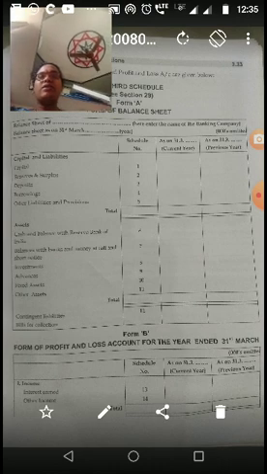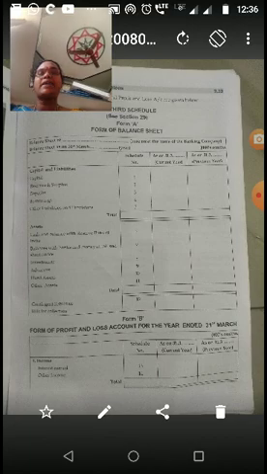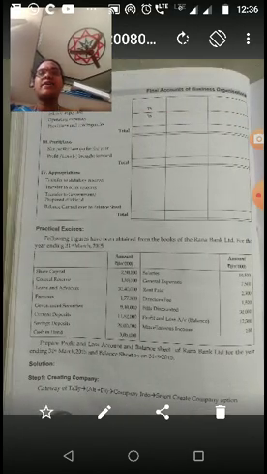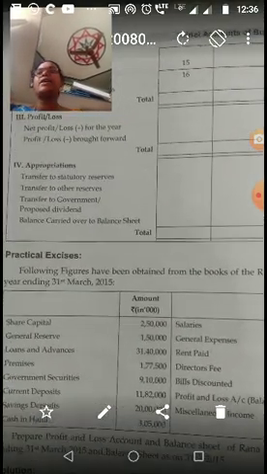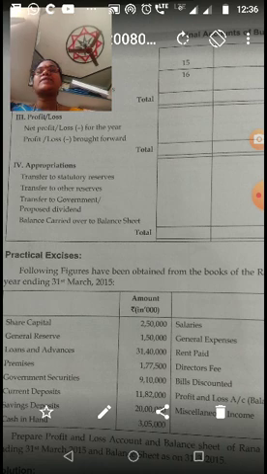Now go to the expenditure. What is the expenditure of a banking company? Here interest expended, that is Schedule 15. Next operating expenses, that is Schedule 16. Provisions and contingencies. Next profit or loss.